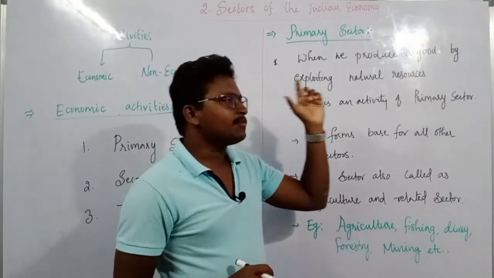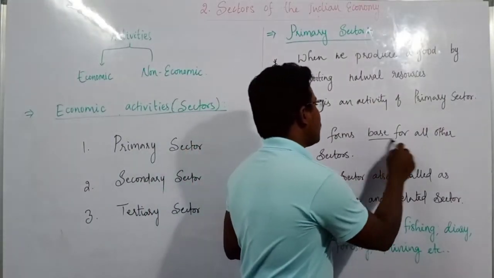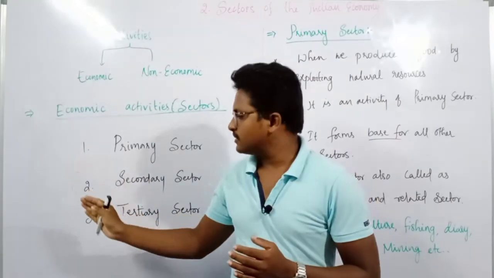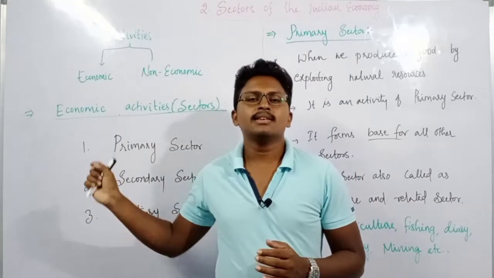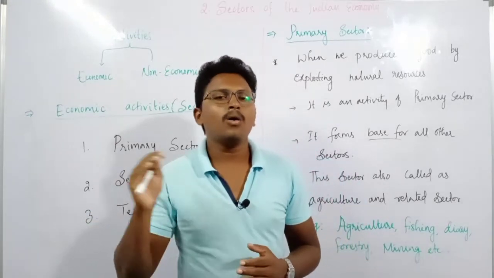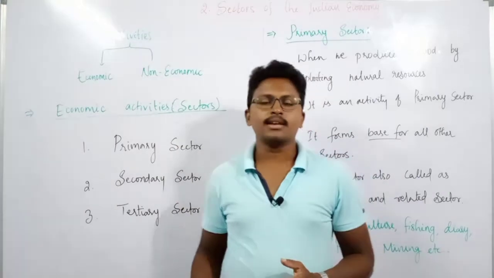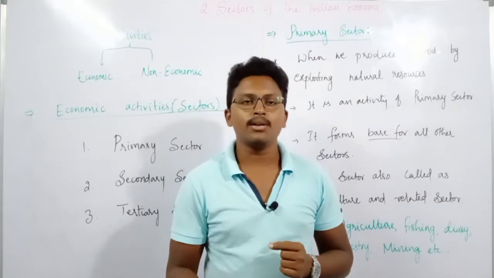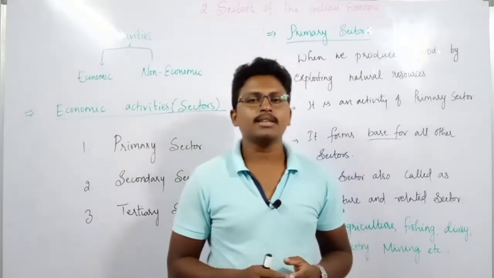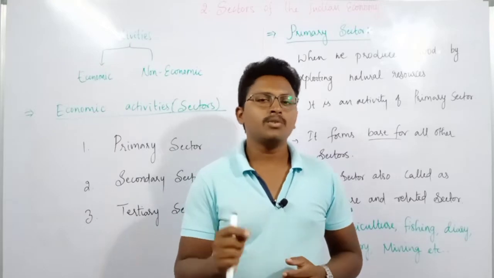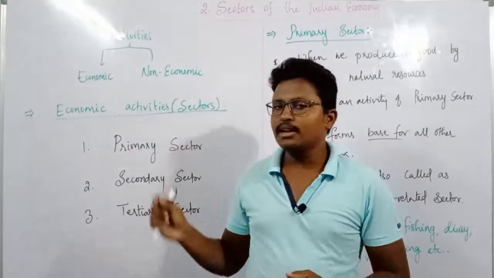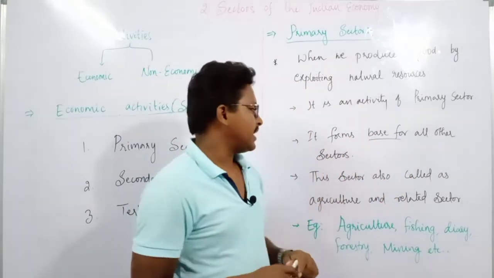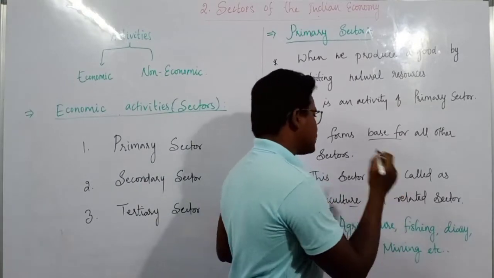Then this primary sector is a base for all other sectors. That means just imagine, without the primary sector you cannot produce mostly anything in the secondary and tertiary sectors. Why? Because all these sectors, primary, secondary, and tertiary, are interdependent upon each other. If any one of them is not there, the other sectors cannot survive. So among these sectors, mainly the primary sector will form the base for all other sectors. And this sector is also called the agricultural and related sector.